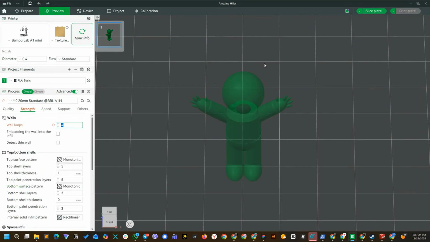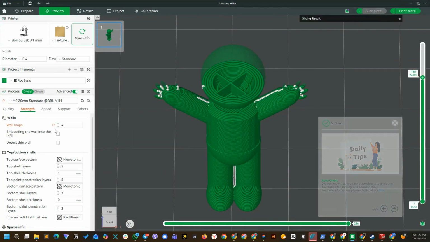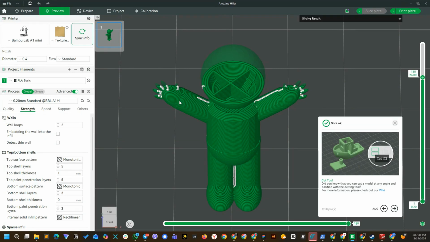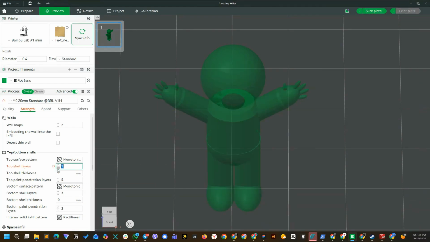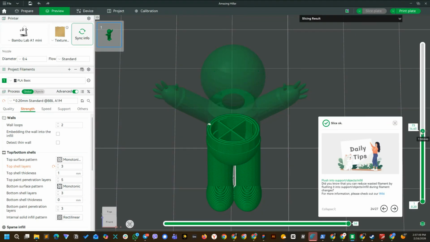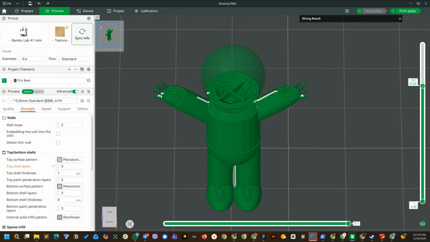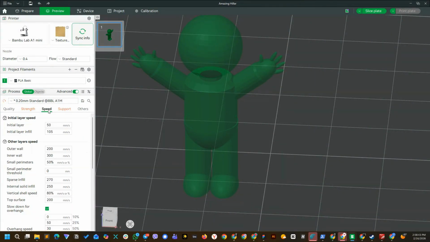Wall/perimeter count determines the thickness of the outer shell. More walls increase strength and durability. Top and bottom layers define how thick the solid top and bottom surfaces are. Print speed affects how fast the printer moves while extruding. Higher speeds reduce print time, but may lower quality.